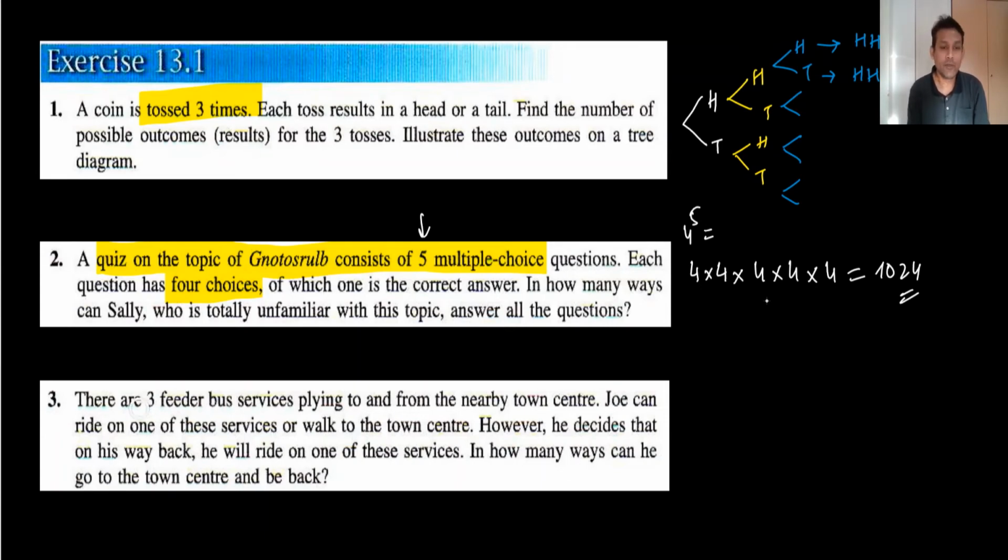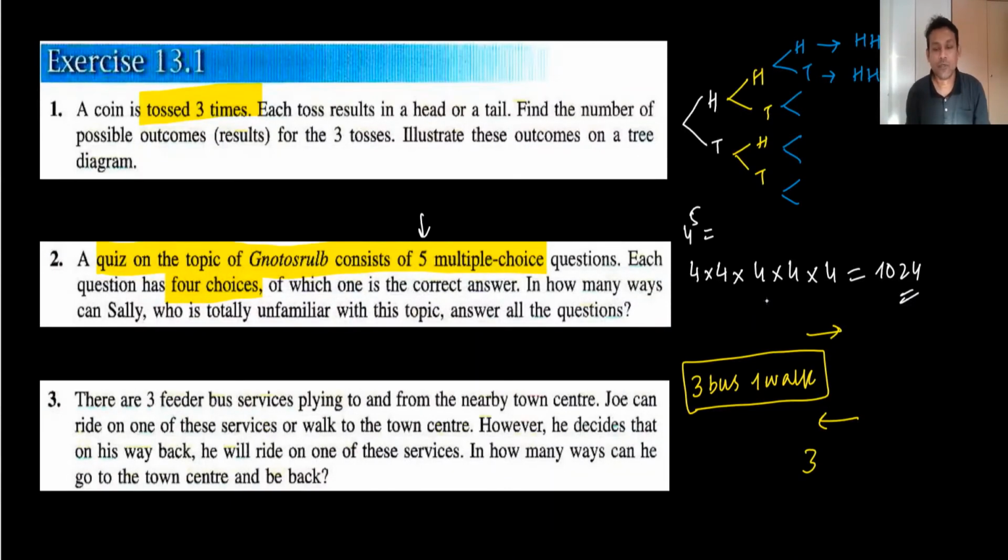In question number 3, there are 3 bus services linking to and from the town. Joy can ride one of these services to the town. However, he decides he has three. We have 3 bus services, and he can also walk. So there are 4 possibilities here altogether. He can walk. But when he is coming back, he will ride on one of the 3 services. When he is coming back, he will not walk. He will use only 3.